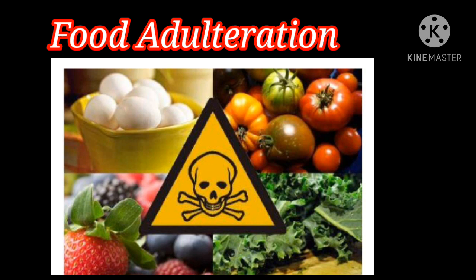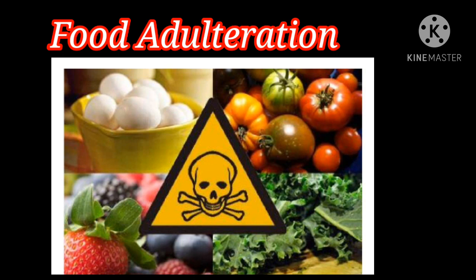So, what happens? The natural composition and the quality of food substance is affected. Okay. The adulterants in food can be classified into the following categories: natural adulterants, incidental adulterants, intentionally added adulterants.